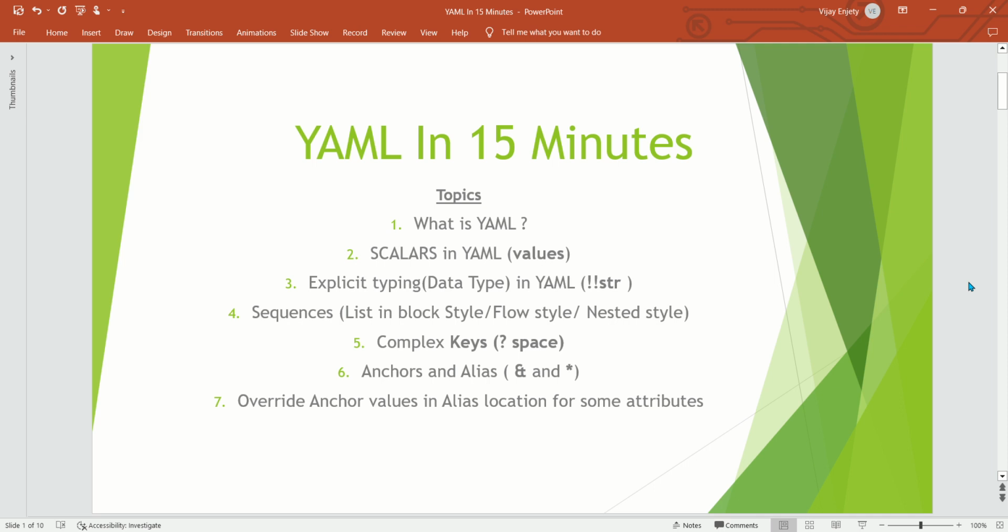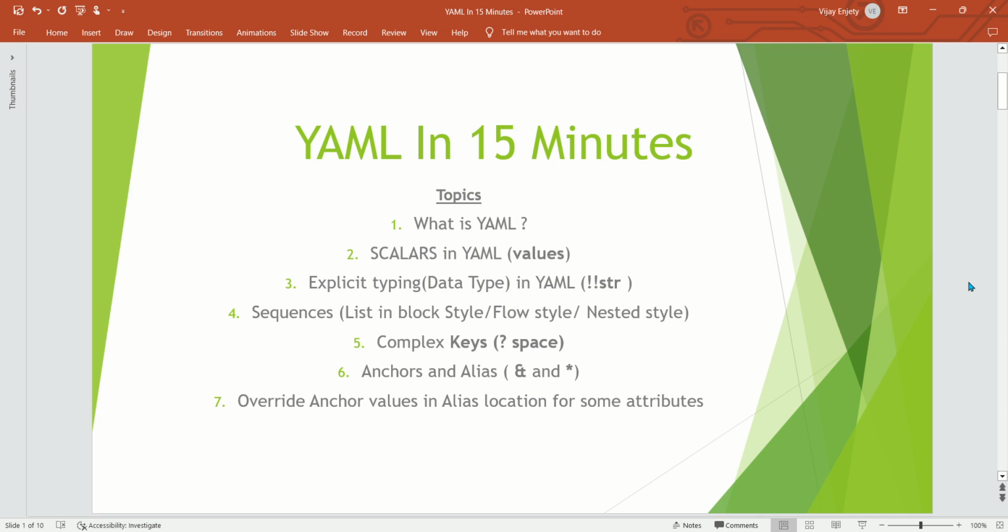So today we are going to talk about YAML. YAML is becoming famous nowadays for writing configuration files. Previously we used XMLs and then property files, and now it's YAML. We'll try to finish the YAML session in 15 minutes. After this session, I am sure you will be able to write complex YAML configuration files.